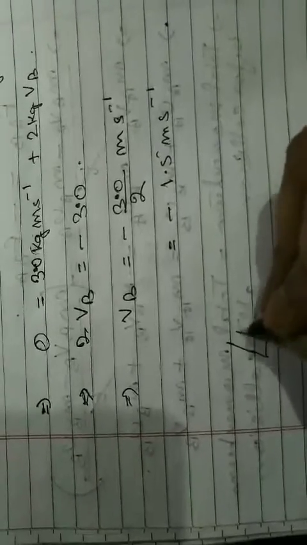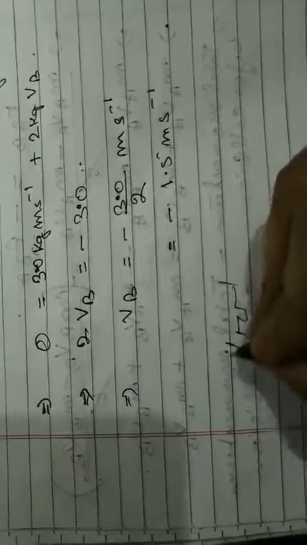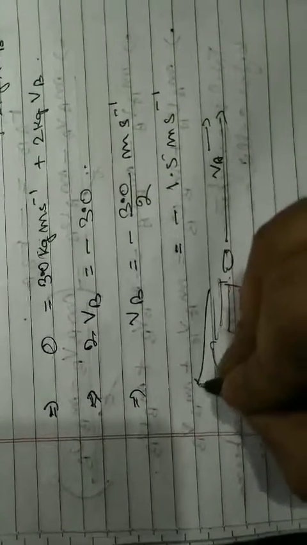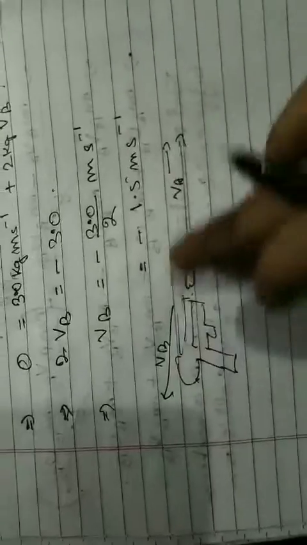Why minus? Minus because of the bullet, as we have seen. Consider that this is your gun, and the bullet is moving in this direction. So the direction of the bullet, when we have taken the velocity VA, we have taken in this direction. Then as it fires, the gun moves in the opposite direction, so VB. Since these two are in opposite directions, the sign is negative. So the recoil velocity of the pistol is 1.5 meter per second.